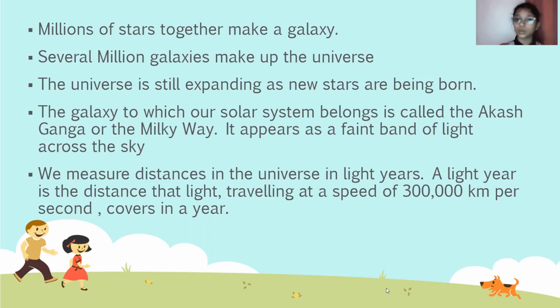The galaxy to which our solar system belongs is called the Akash Ganga or the Milky Way. It appears as a faint band of light across the sky. We measure distances in the universe in light years. A light year is the distance that light, traveling at a speed of 3 lakh kilometers per second, covers in a year.